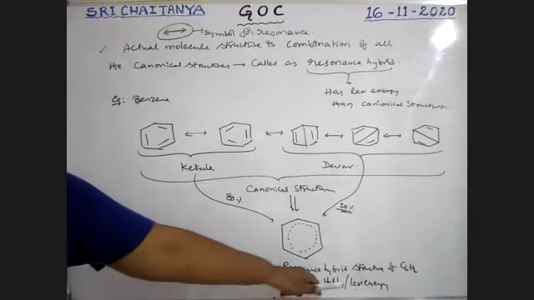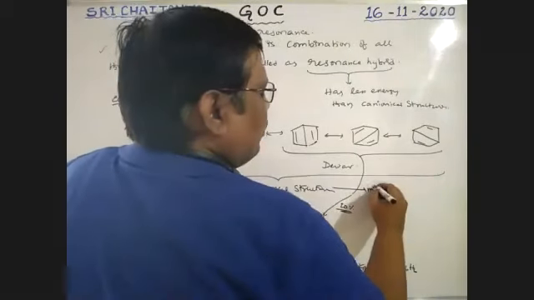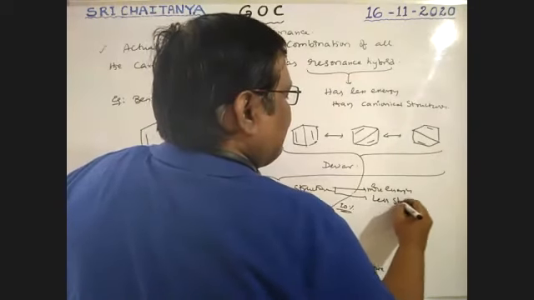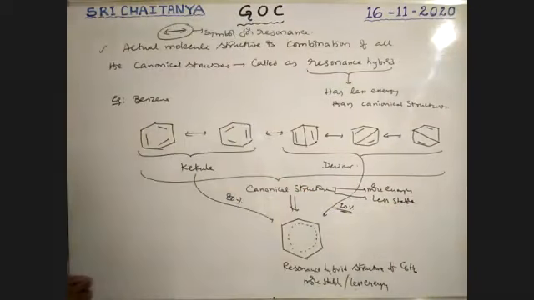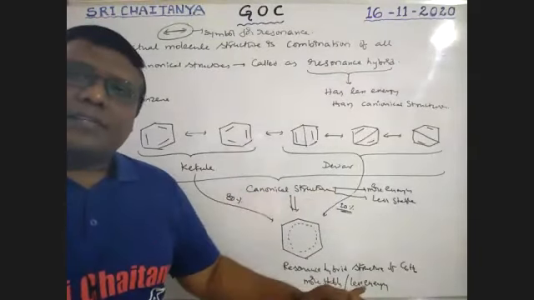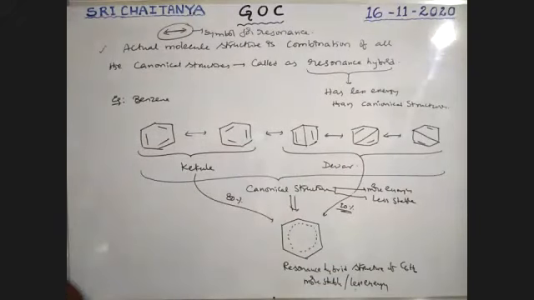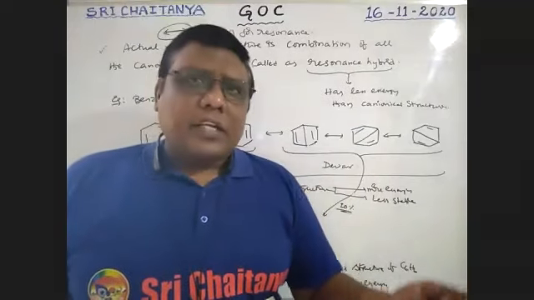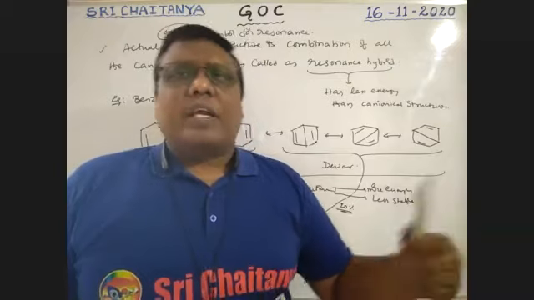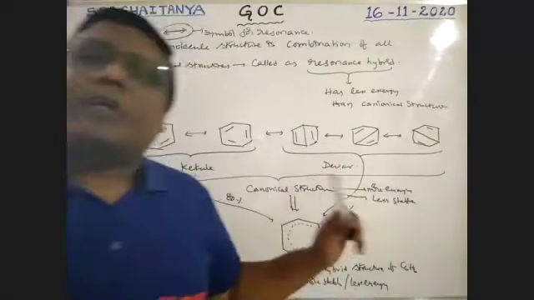So the hybrid has less energy, more stable. These canonical structures have more energy, less stable. That means when compared to canonical structures, the resonance hybrid has less energy and hence more stability. All canonical structures may or may not have the same energy. One having more energy, one having less energy, whatever it may be, but something more than that of this hybrid structure.